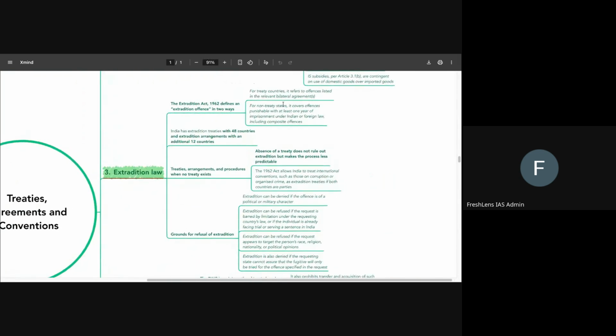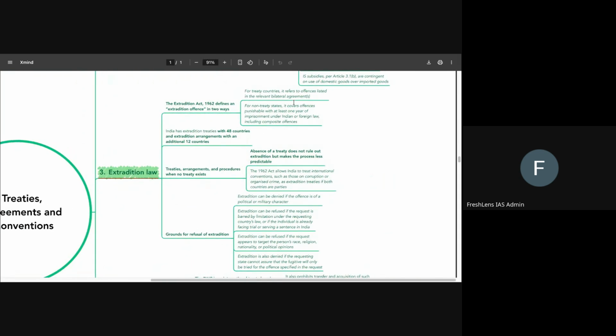Then comes the extradition law. Extradition is something that has been in the news regularly, particularly with regards to cases of fugitives like Mehul Choksi or Nirav Modi, etc. And also in the context of Bangladesh's former prime minister being in India. Okay. So we have to have a certain idea about extradition.